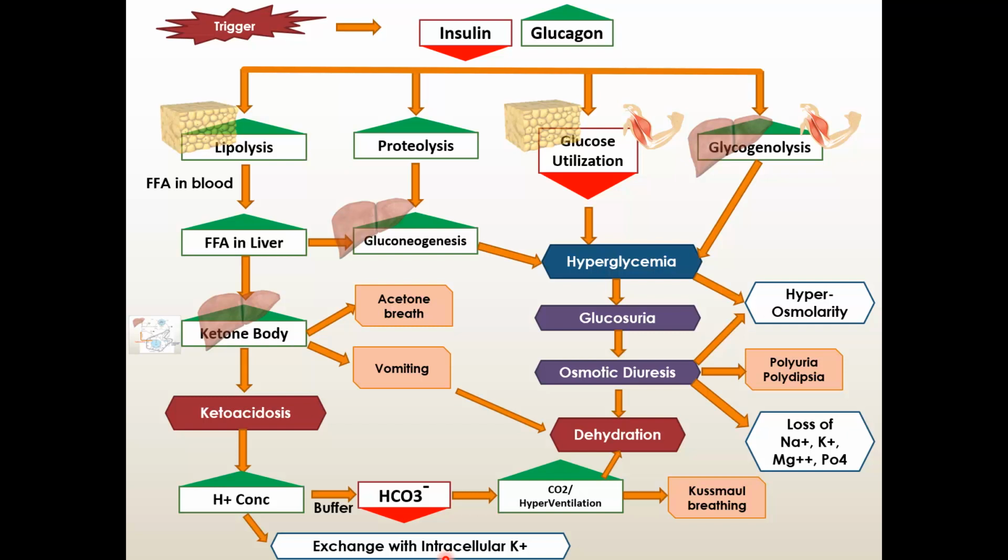So deep breath along with tachypnea and fruity odor will give you the instant diagnosis of diabetic ketoacidosis. Now I think from this very important slide you understand what happens in patients of DKA. If you understand this slide, then you will very easily understand how you need to fix it.